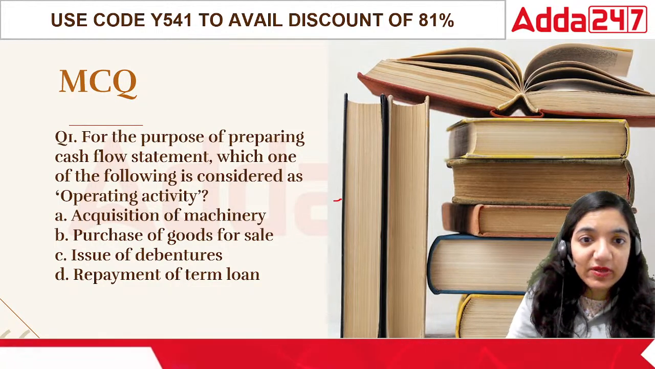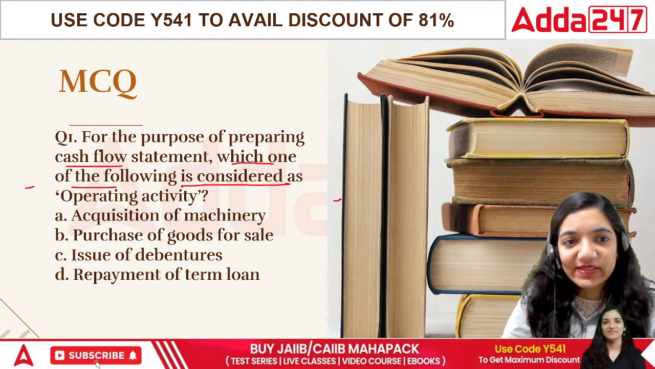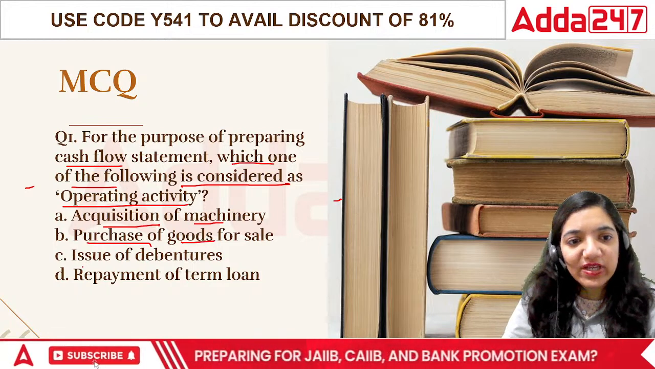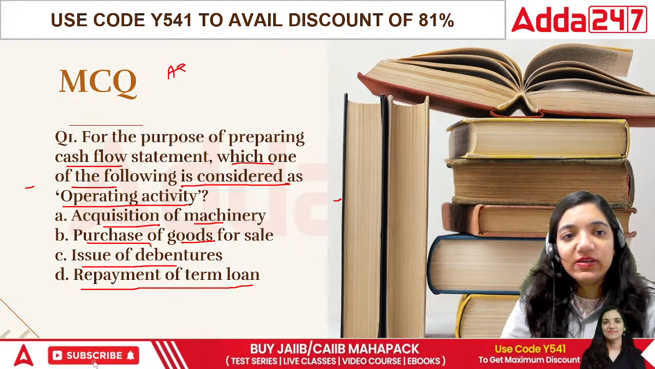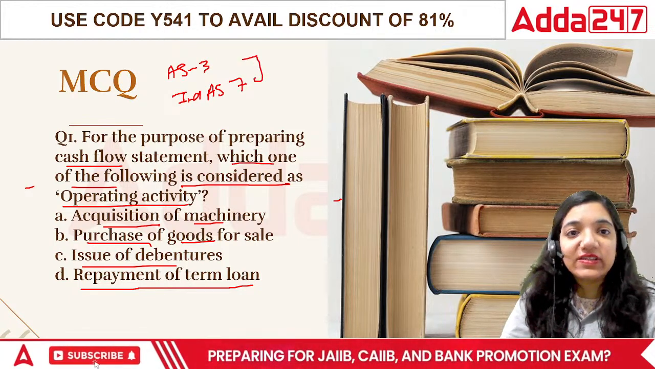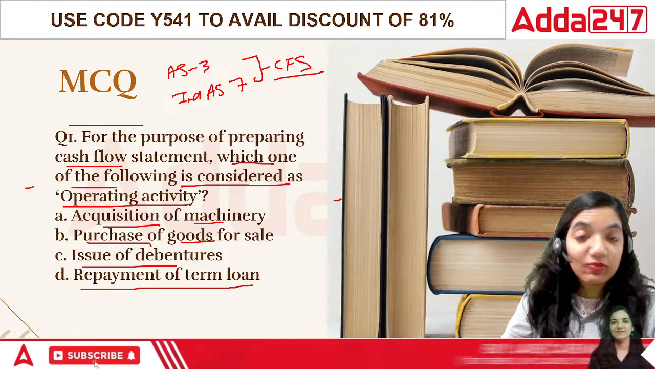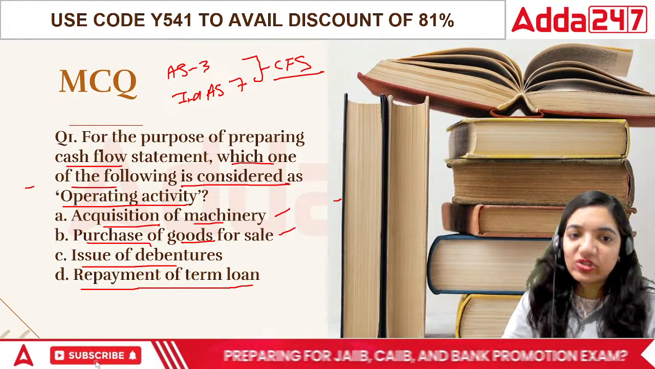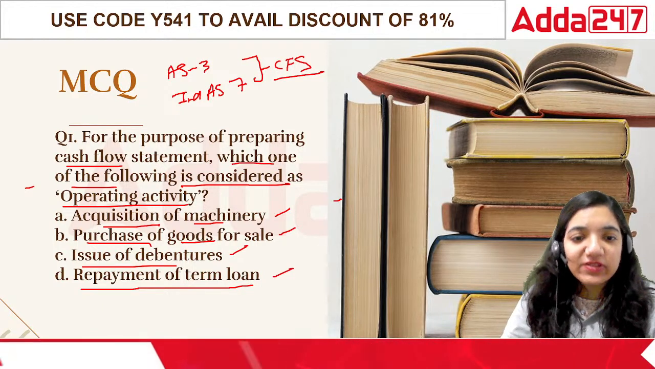It says that for the purpose of preparing cash flow statement, which one of the following is considered as an operating activity? That is, acquisition of machinery, purchase of goods for sale, issue of debentures, or repayment of term loan. If I talk about AS 3 or Ind AS 7, both of these are covered under cash flow statement. Number one is acquisition of machinery. Number two is purchase of goods for sale. Number three is issue of debentures. Number four is term loan.